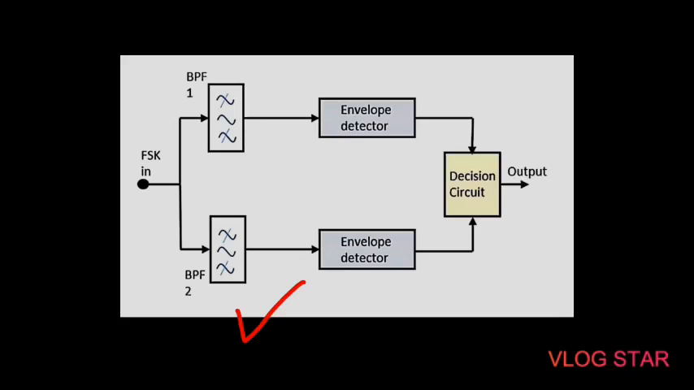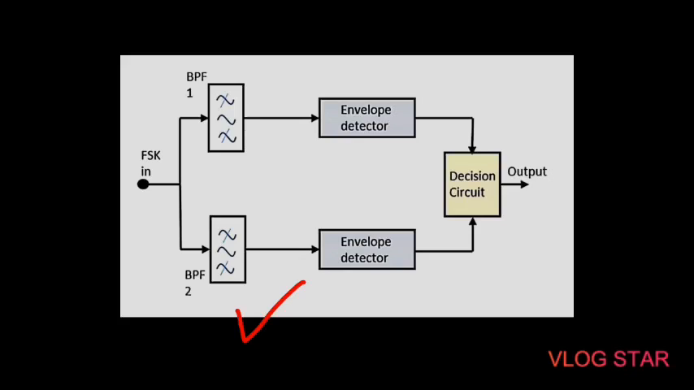Let us see the first point, that is the asynchronous FSK detector. The block diagram of this FSK detector consists of two band pass filters, two envelope detectors and a decision circuit. We can see this is the decision circuit. These are the two band pass filters and the two envelope detectors. Following is the diagrammatic representation of this FSK detector.